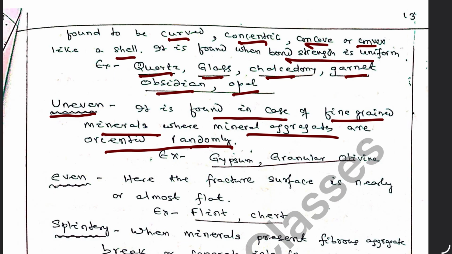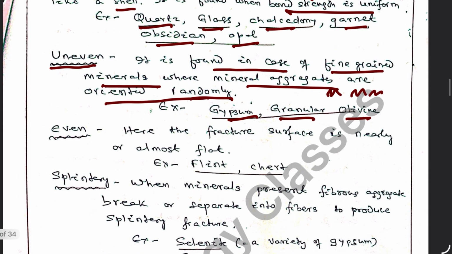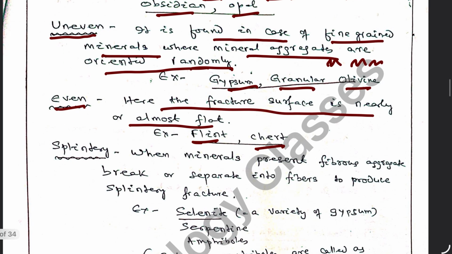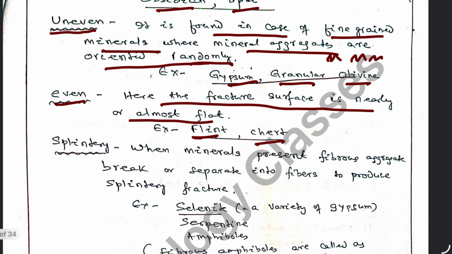They present an up and down, rough surface, as in gypsum, granular olivine. Even: here the fracture surface is nearly or almost flat, as you see in case of flint, chert.